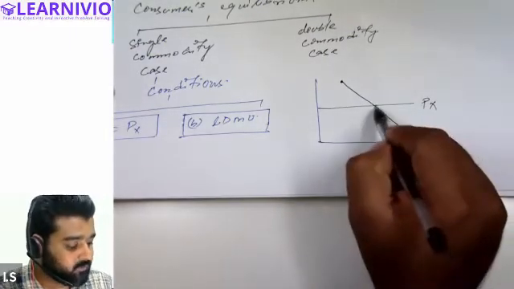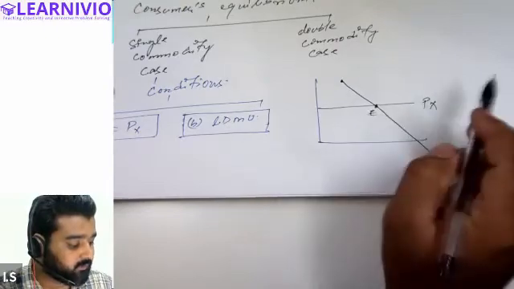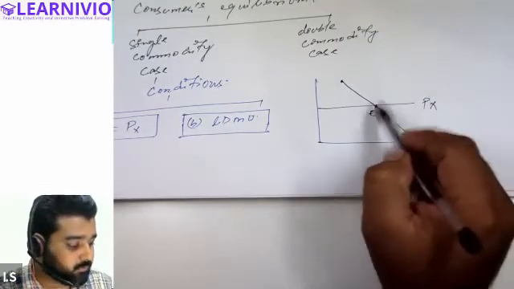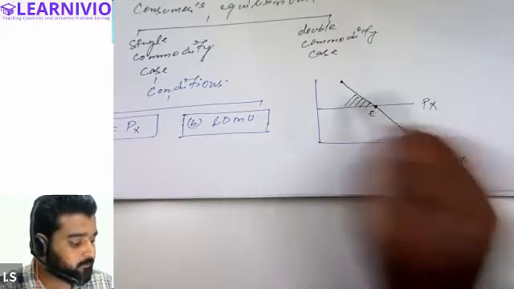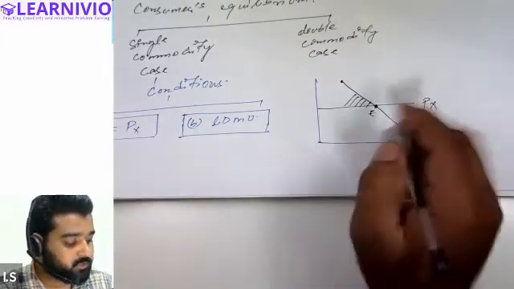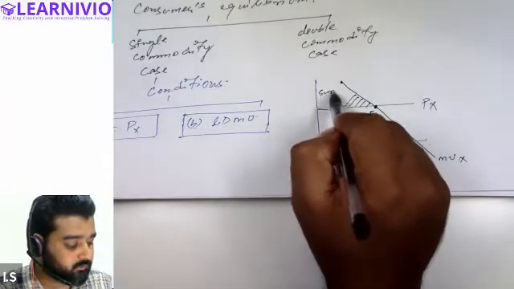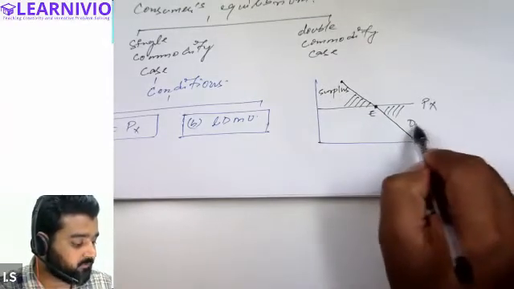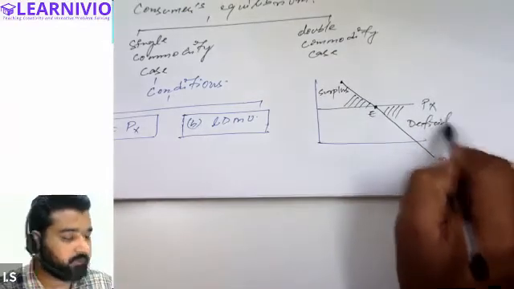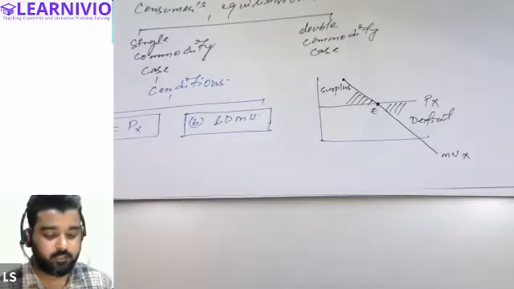So the point at which marginal utility and price intersect each other is basically called consumer's equilibrium, and the point above the equilibrium point is basically called consumer surplus, and the point below the equilibrium is called consumer's deficit. This is all we have discussed in the previous class.